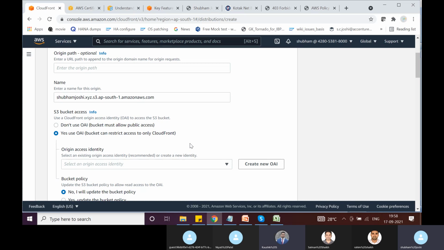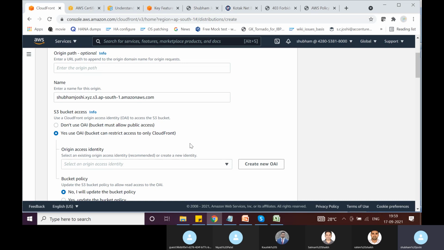But Shubham, this CloudFront distribution is public, right? Yes, it is. Basically, once we create a CloudFront distribution, this CloudFront distribution will have a URL. OK. And when you hit that CloudFront URL, you are only making a request to CloudFront, not to the S3 bucket. When you make a request to CloudFront, it will see whether it already has that cached or not.